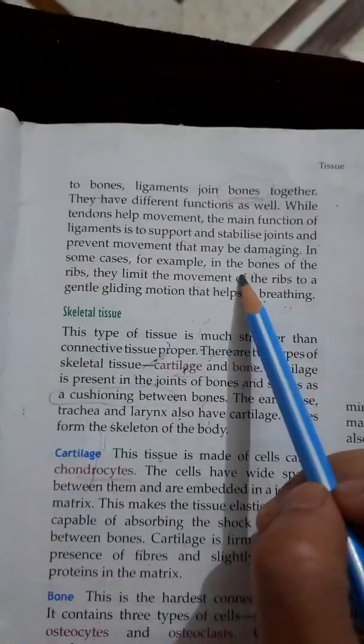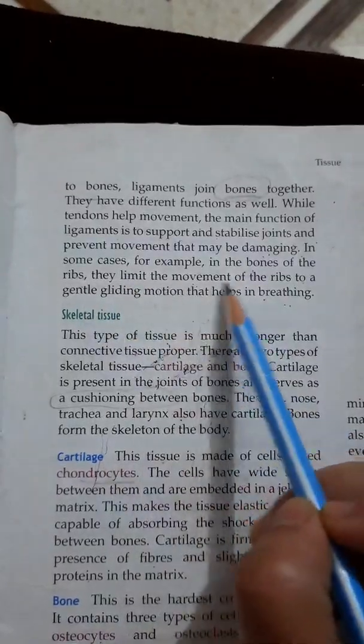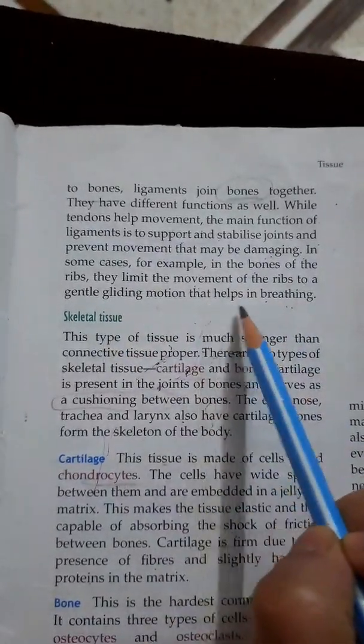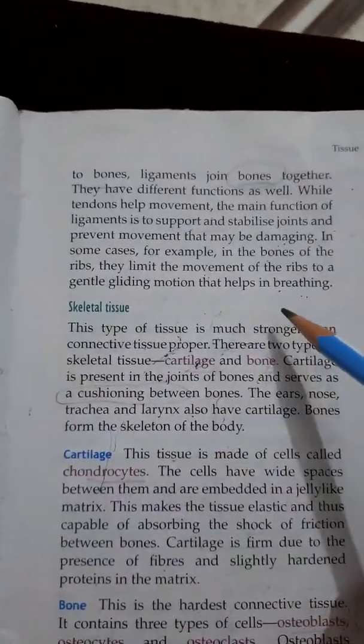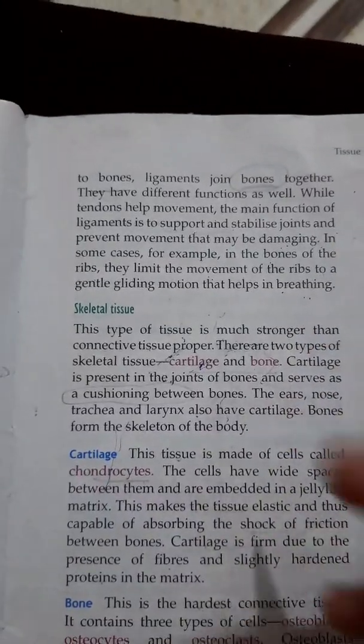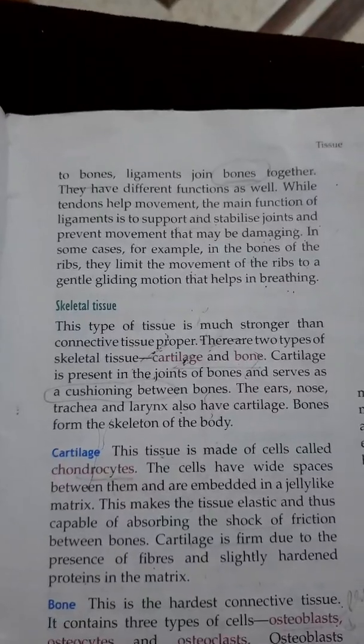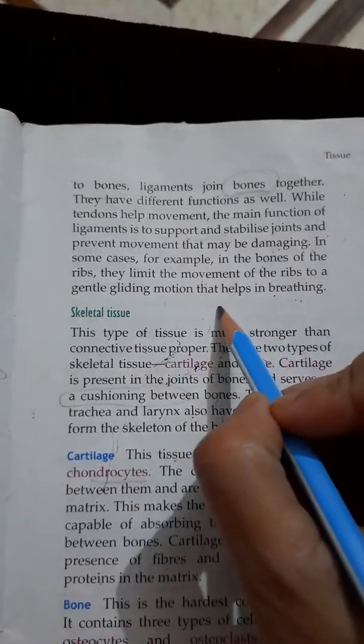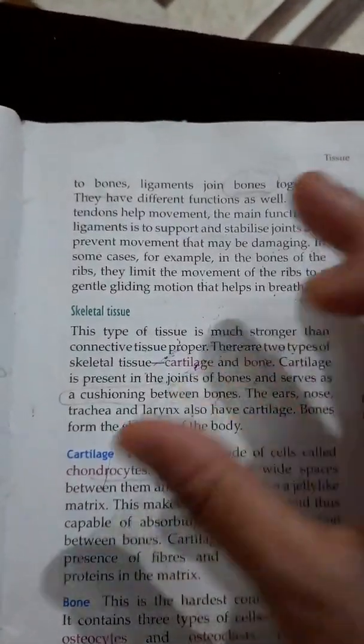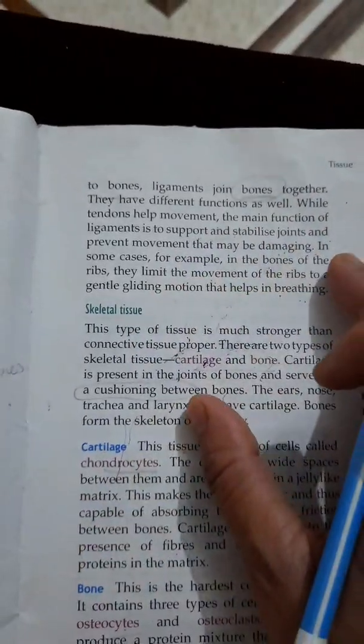For example, in the bones of the ribs, they limit the movement of the ribs to a gentle gliding motion that helps in breathing, so that when we breathe in, our ribs expand, but when we breathe out, the ribs again squeeze or contract due to the presence of the ligament which helps in the gentle gliding motion.